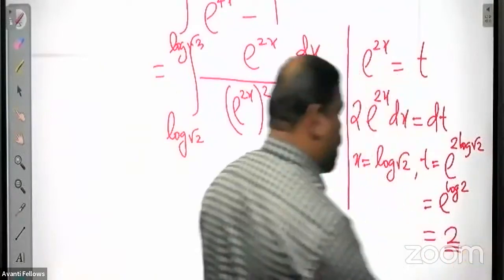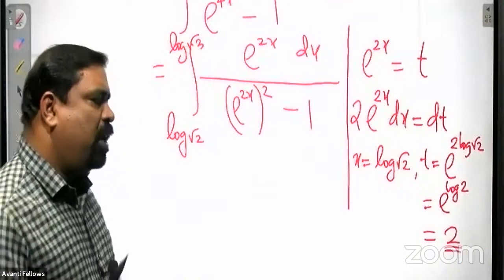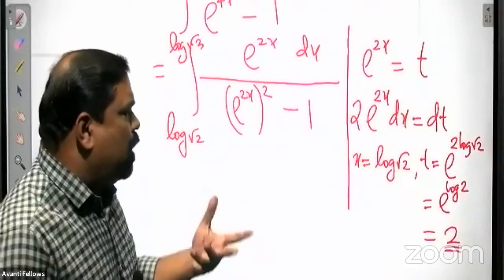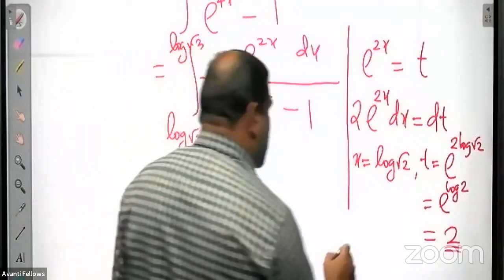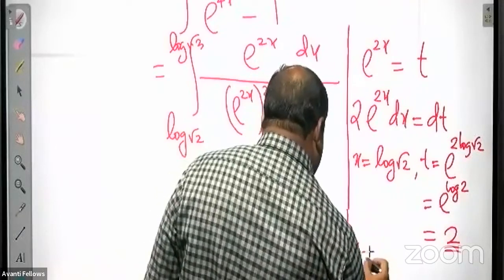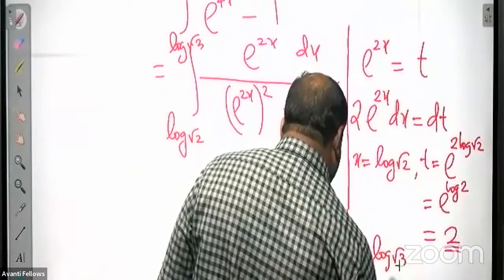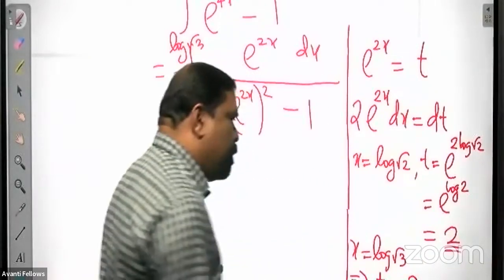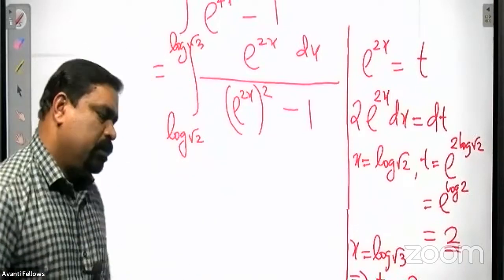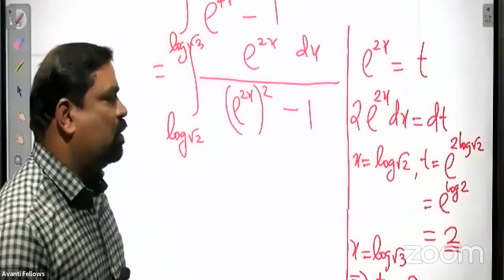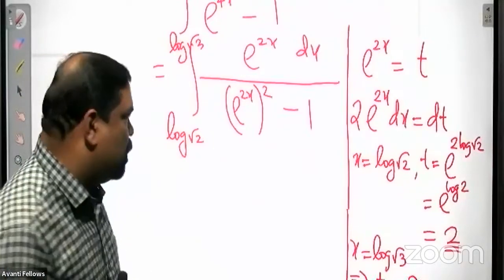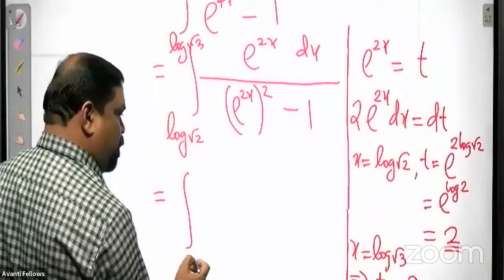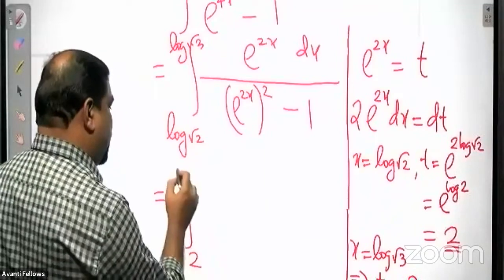That property of log and exponential function I have already told you, day before yesterday. So the value is 2. Similarly, the upper limit is log root 3, so that also will be reducing. x equal to log root 3 implies t is equal to 3. Same procedure. 2 log root 3 means log 3, e raised to log 3 means 3 only. So change the limit also. Everything should be in t. So lower limit is 2, upper limit is 3.